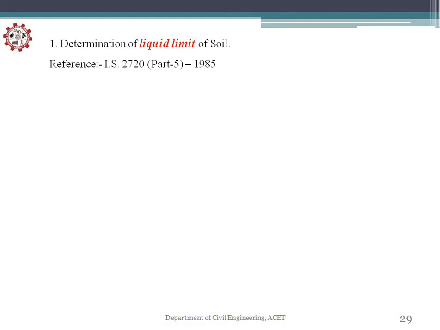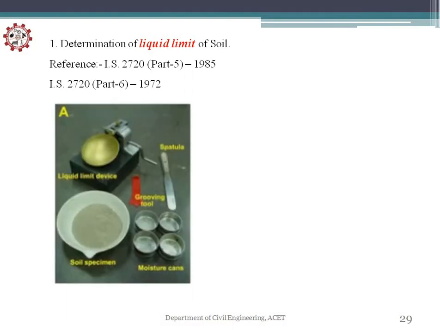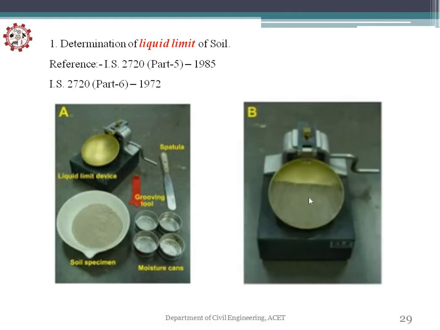The references are IS 2720 part 5 1985 and IS 2720 part 6 1972. These are the apparatus used to calculate the liquid limit. It is known as Casagrande's apparatus; Casagrande was one of the scientists who invented this method. So this is the liquid limit device, the patula means spoon, the grooving tool, and these are the moisture cans, and this is the soil specimen. Next, you will take the soil and add